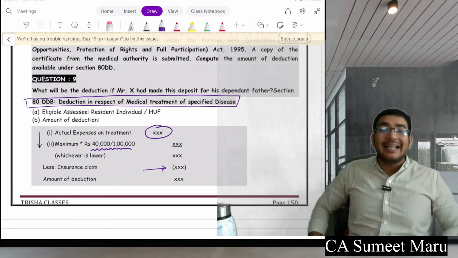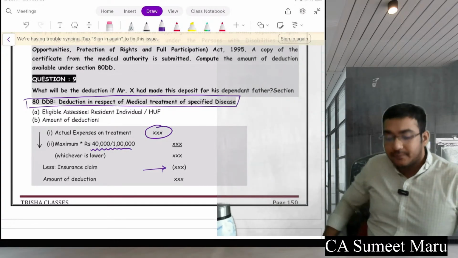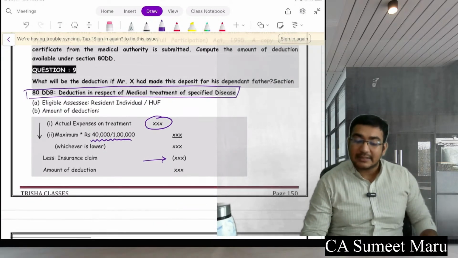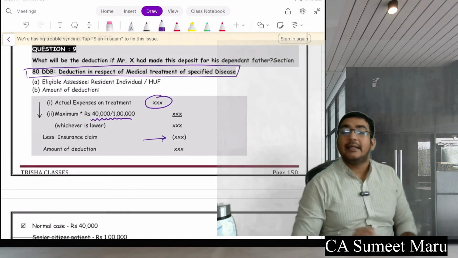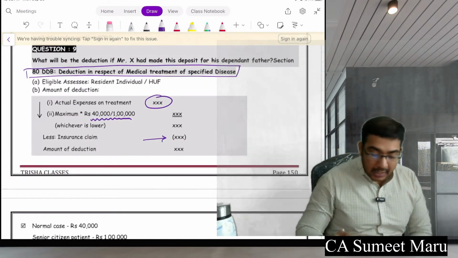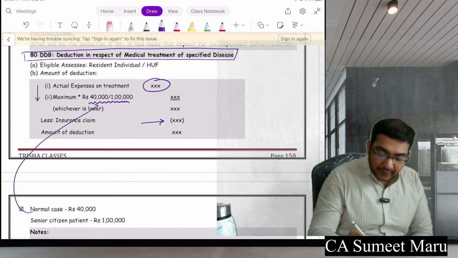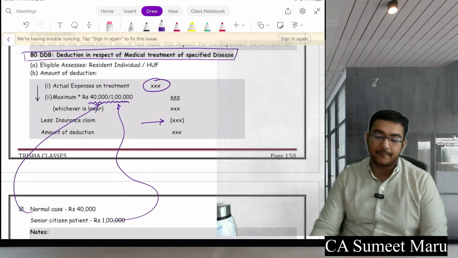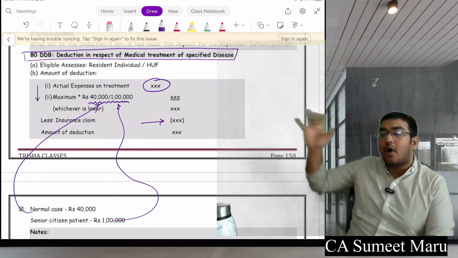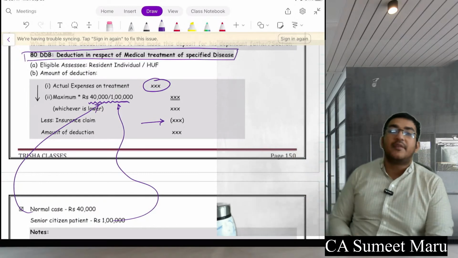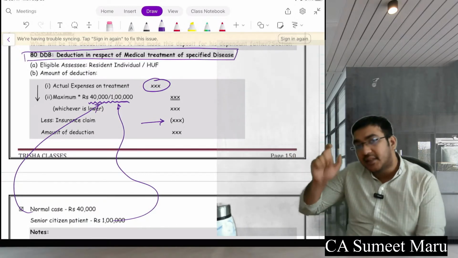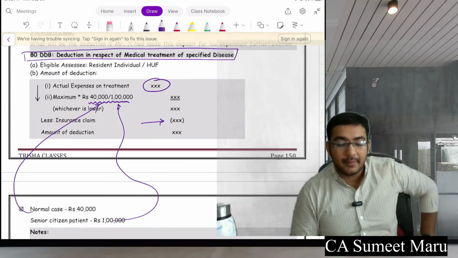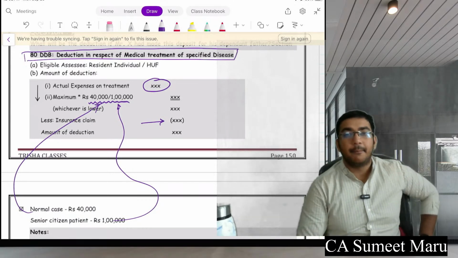So say I spent 10 lakh rupees, but the deduction would be how much? 40,000 or 1 lakh, and from that also I will subtract any insurance claim I have received. And remember, if it is a normal case, then 40,000; if the patient is a senior citizen, then 1 lakh rupees is the deduction. So whatever amount you spent, or 40,000 or 1 lakh, whichever is lower is your deduction, and from this you will subtract the medical claim if you receive any, and the balance would be available as a deduction under section 80DDB to you.